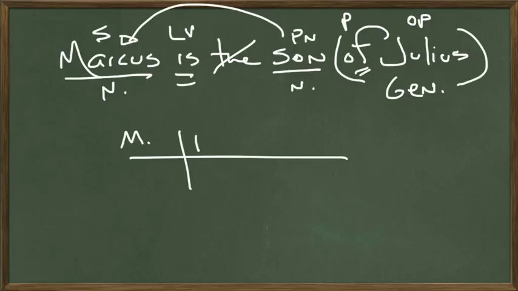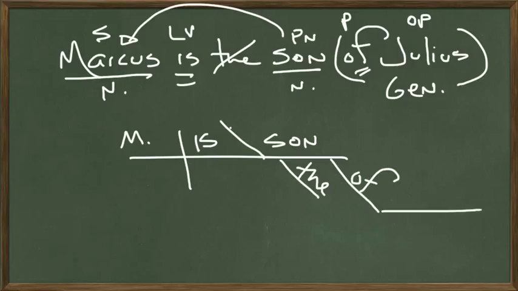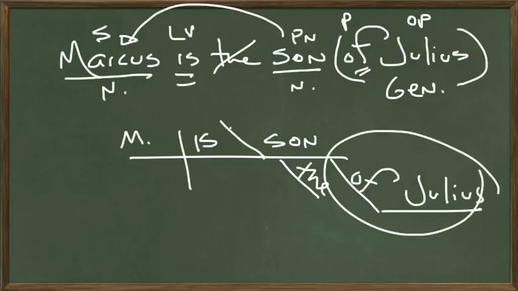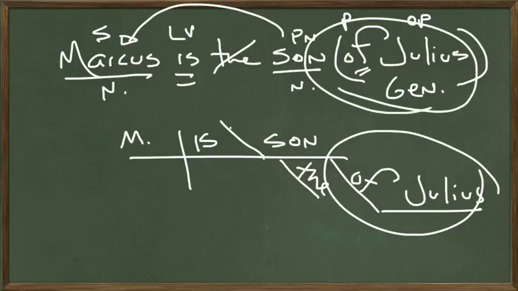Marcus on the subject side. Marcus is what? Marcus is a son. Marcus is the son, actually. And he is the son of, preposition, of whom? Julius, object of the preposition. So this part here is what we're focusing on. This is a genitive prepositional phrase.